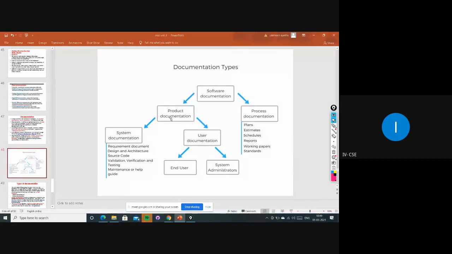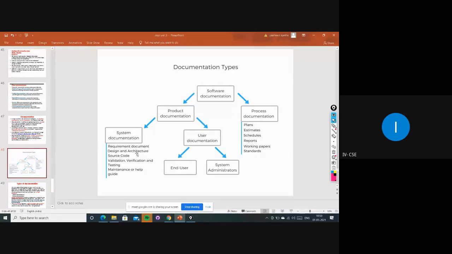What does product documentation mean? This product documentation is again classified into two types: one is the system documentation and the second is the user documentation. What does system documentation mean? Whatever the requirements are, all the hardware requirements and software requirements, we maintain as a document, right? And design and architecture. However you are working on your major project, they will definitely ask about architecture, how you will be designing it. So there will be a design and architecture.